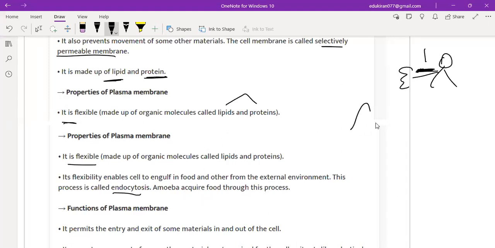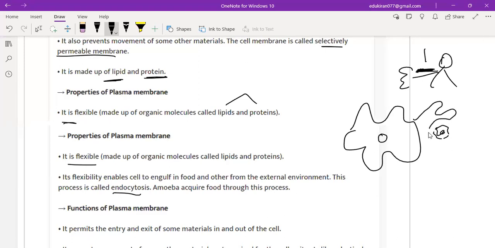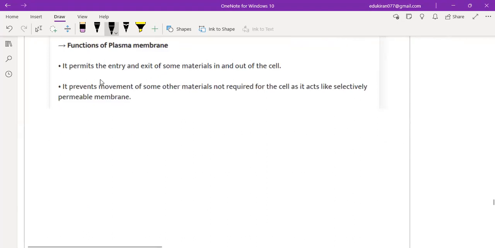Very, very important. Amoeba is this. What they do basically, for example, this is a food particle. They will slowly go there and accordingly they will grab it, and one time will come where they will eat it. So because of this flexibility, they are engulfing, they are taking their food. That's why this is known as endocytosis. Now, functions of plasma membrane. It permits the entry and exit of some material in and out of the cell. It prevents movement of some or other material not required for the cell as it acts like a selectively permeable membrane.